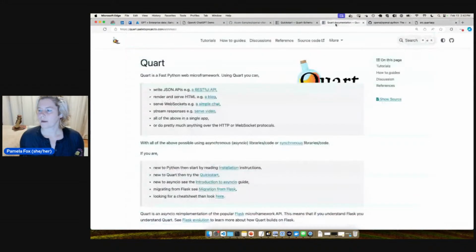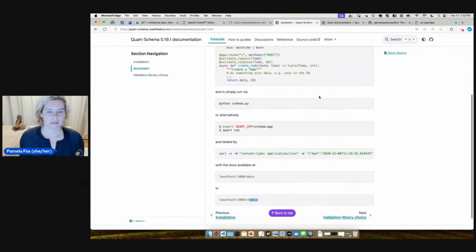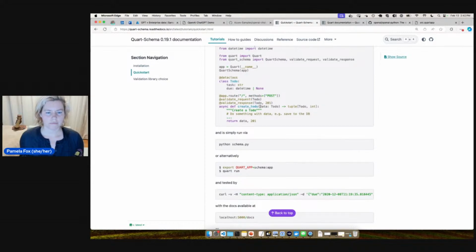So let's go look back at the quick start. So this one actually defines and says, okay, this is similar to actually how it looks in FastAPI. So Quart-Schema is very similar to FastAPI, right? They're both a way of defining your request models and your response models and generating documents for it. I just happen to use Quart for these ones. I also have other ones that do use FastAPI, but I wanted to try and see what it was like to use Quart-Schema because there's multiple ways that we can generate Swagger documentation.